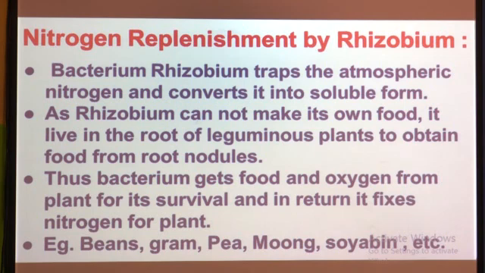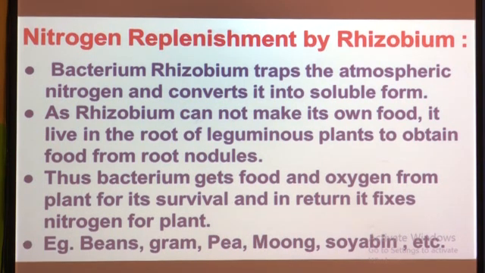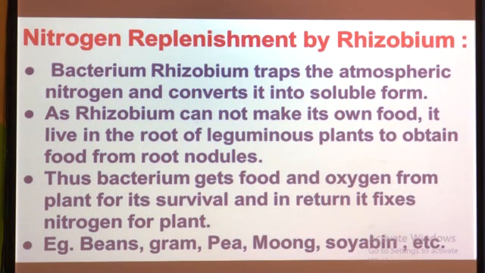Then the next point of this chapter is nitrogen replenishment by rhizobium. Just now you saw that video, and in that video you saw how nitrogen replenishment by rhizobium occurs. I will show you this video again afterward also. First of all we will read and try to understand how rhizobium replenishes the soil, or we can say the plants also.